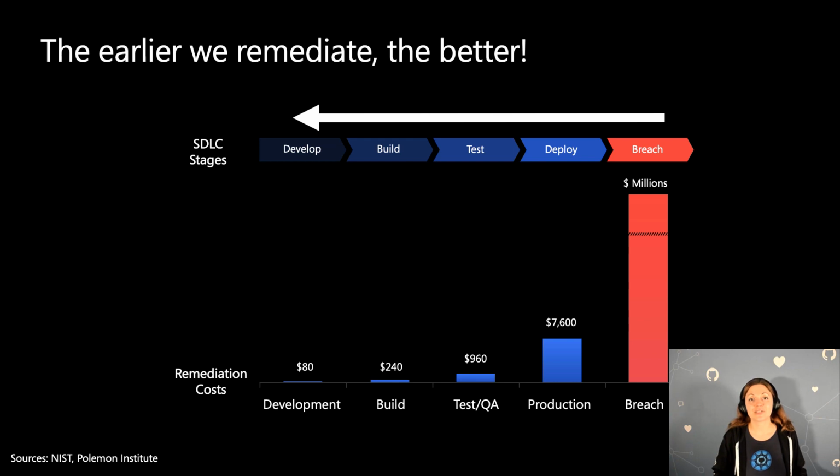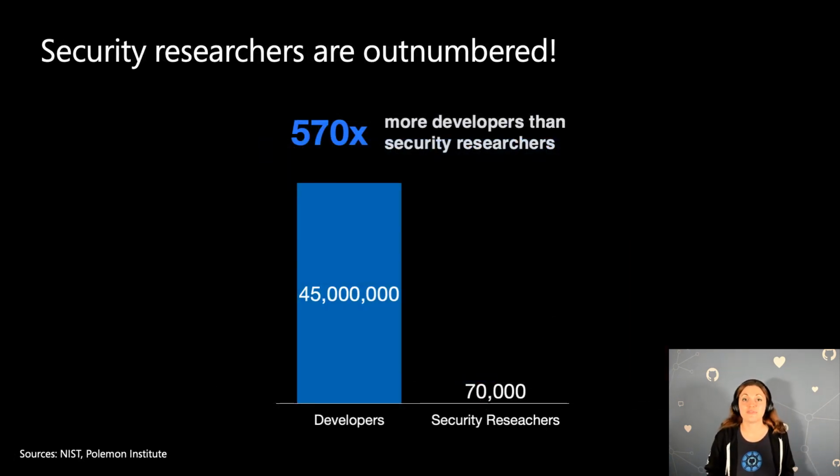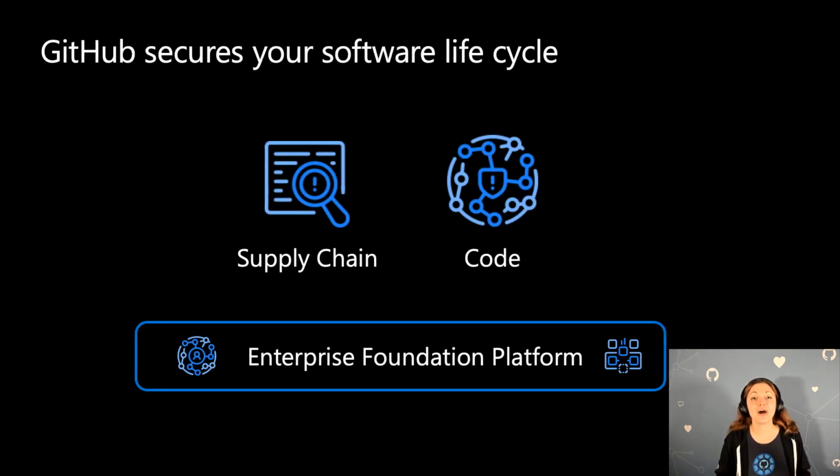Well, a lot of times we used to think that security is only the problem of security researchers. But we cannot really make this claim anymore, because we know that there are millions of professional software developers in this industry and a very small number of security researchers. So really, security should be top of mind for every developer who's writing software. So how can we help developers solve this problem?